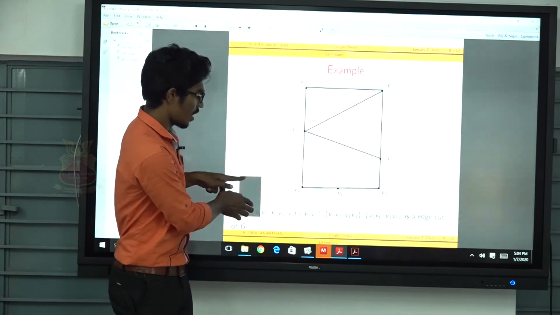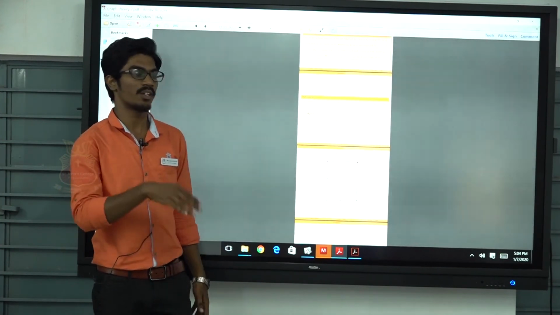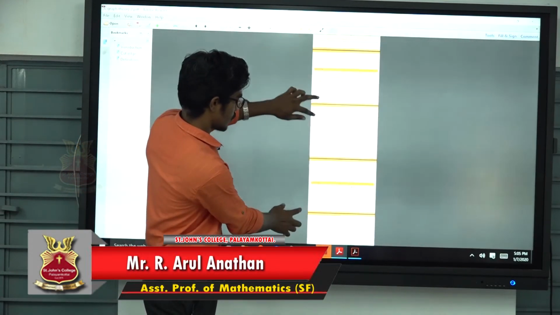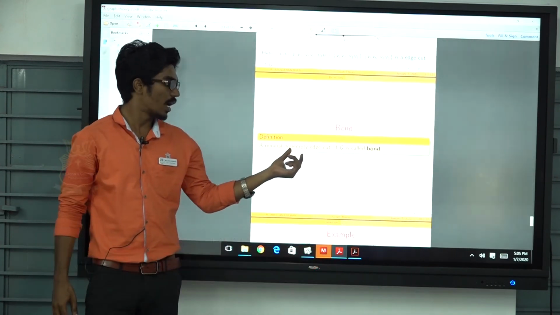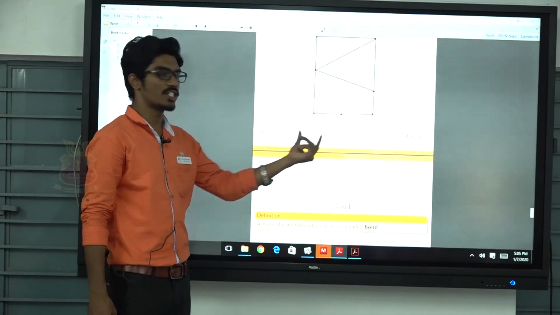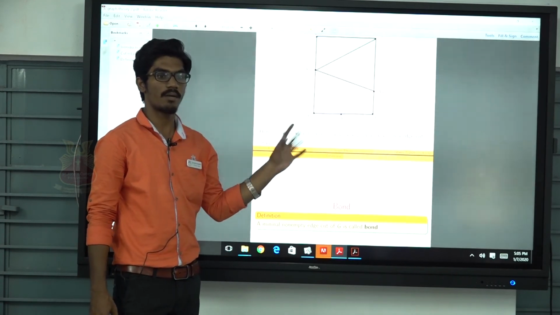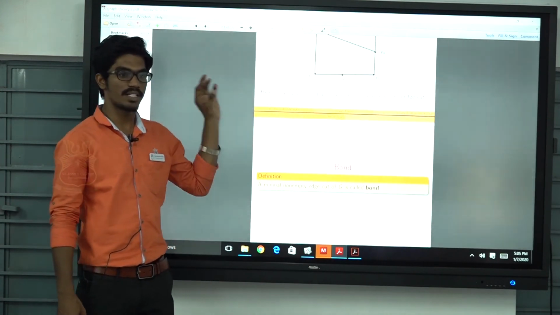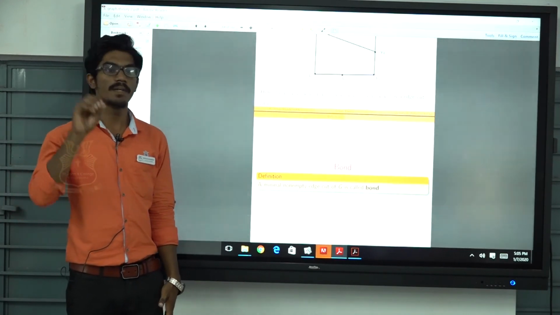In this manner we want to restrict the number of edges to be smaller. So we are now going to define the bond. This is the definition of bond. A minimal non-empty edge cut of G is called a bond. Here we have seen a lot of edge cuts. So we choose the minimal one, which is called a bond. This is the difference between edge cut and bond. An edge cut means a set of edges whose removal makes the graph disconnected. A bond is a minimal edge cut.